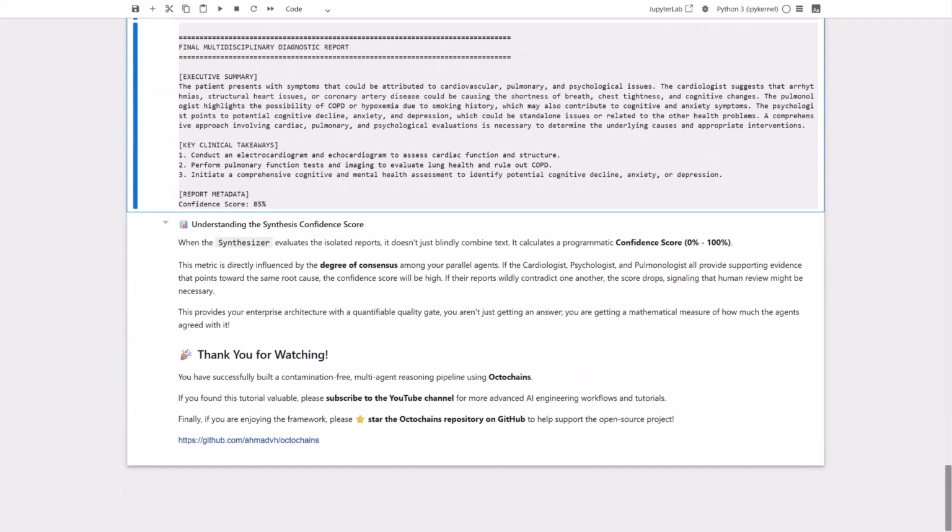Now, let's look at why this matters, specifically focusing on that confidence score. The synthesizer doesn't just blindly copy and paste the reports together. It actually evaluates the alignment between them to calculate a programmatic confidence score from 0 to 100%. In simple terms, what this means is that if our cardiologist, psychologist, and pulmonologist all point toward overlapping or complementary issues, the score stays high. But if they wildly contradict each other, the score drops. This acts as a powerful quality gate for enterprise applications, giving you a mathematical measure of agreement before you take action.